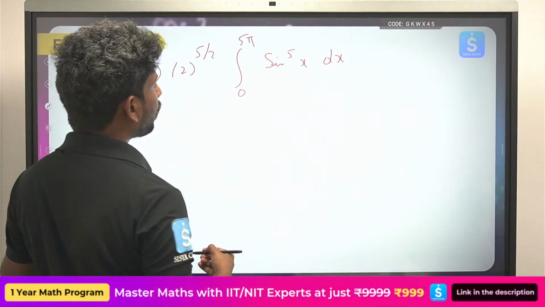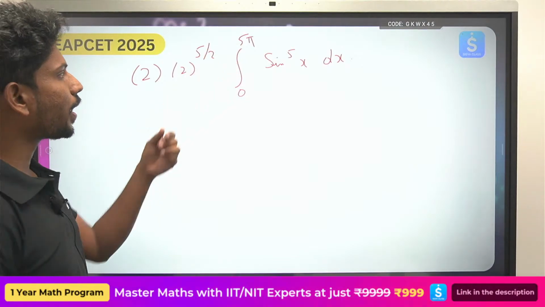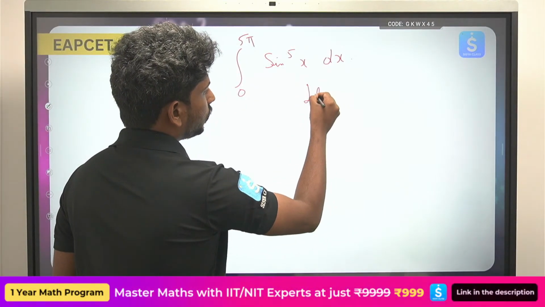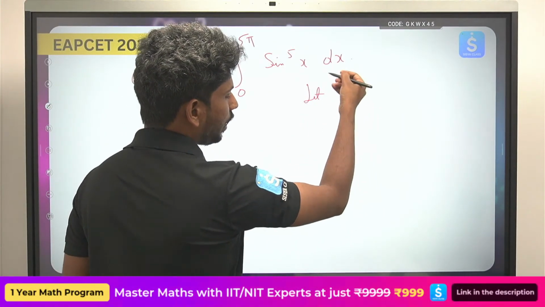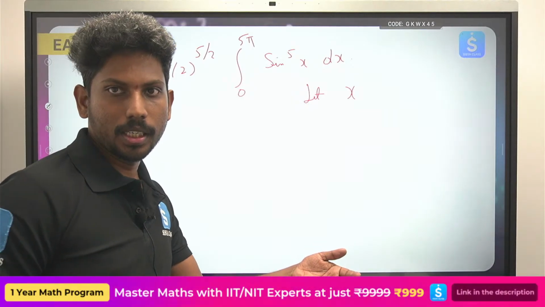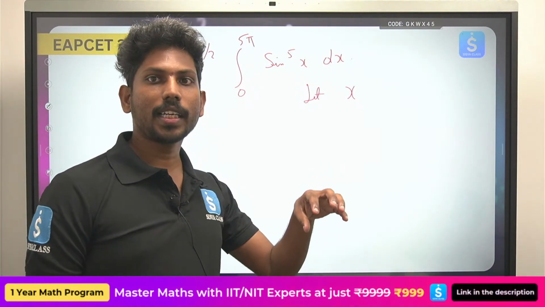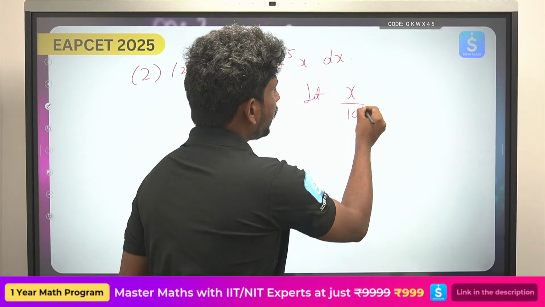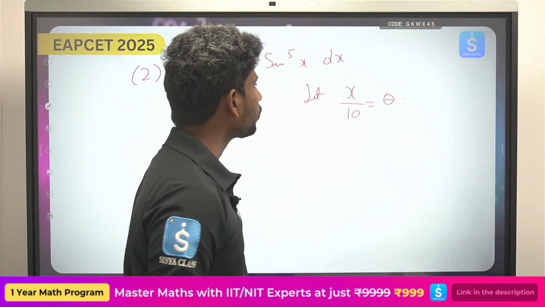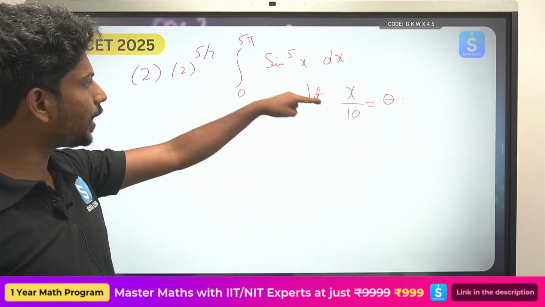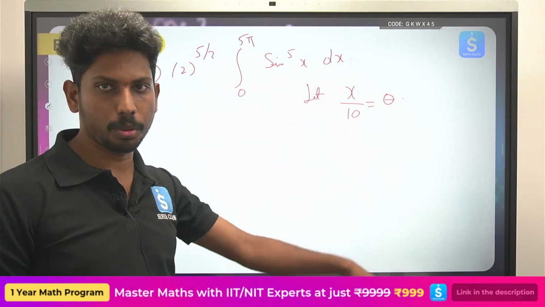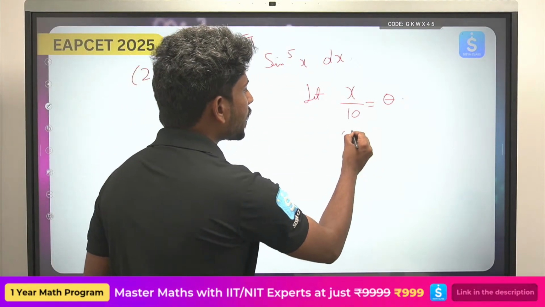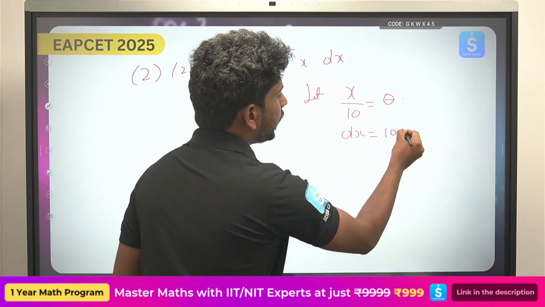So now you take 5 pi, so if x equals 5 pi, what I will do is I'll try to change the transformation. Let x by 10 equals theta. Then x by 10 is theta, so 5 pi by 10 becomes pi by 2. So that's the reason. Then dx equals 10 d theta.